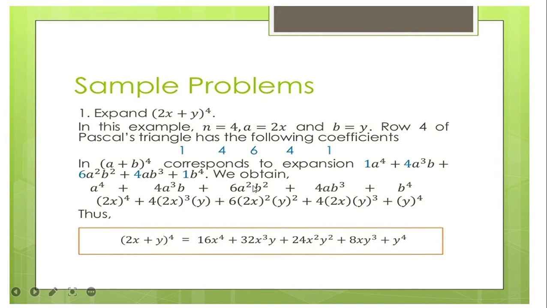Plus 6 times 2x to the power of 2. Again, gipang substitutean nato si A o si B. So si A 2x to the power of 2, si B kay y to the power of 2. Times plus 4, A is equal to 2x, B is equal to y to the power of 3 plus y to the power of 4. So ato na siyang i-perform.